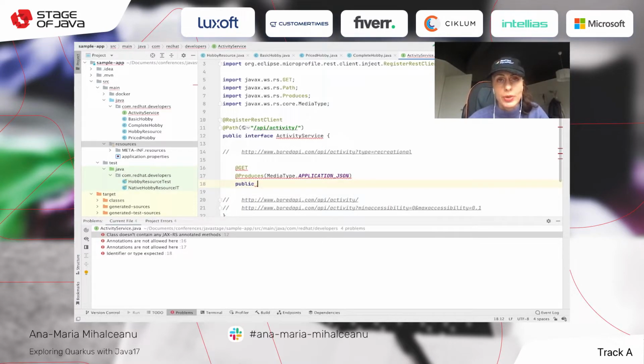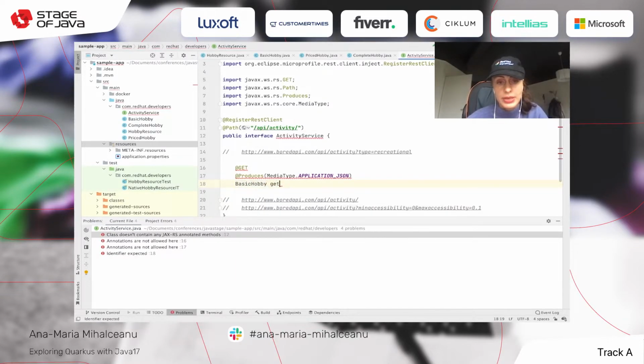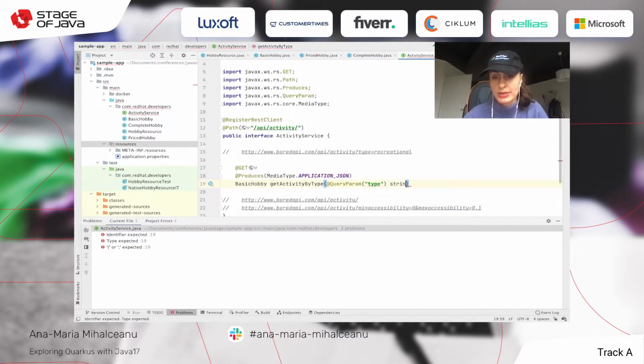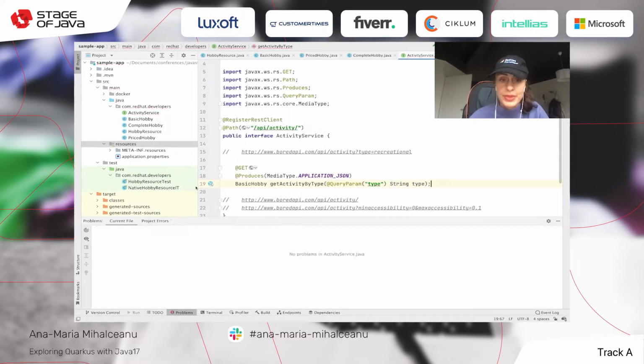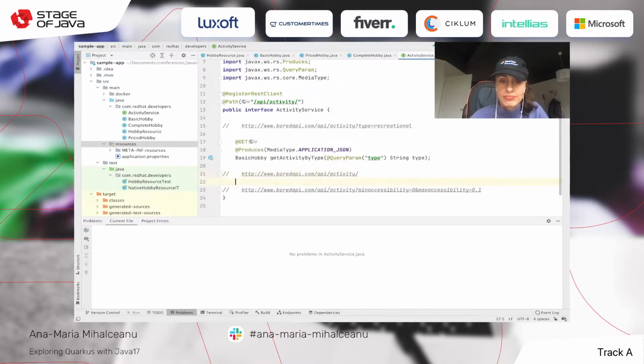I need to think about how I'm going to assume this a little bit. So don't need public. I need just basic hobby get activity by type. And we need a query parameter here, which is type string type. And we're done.